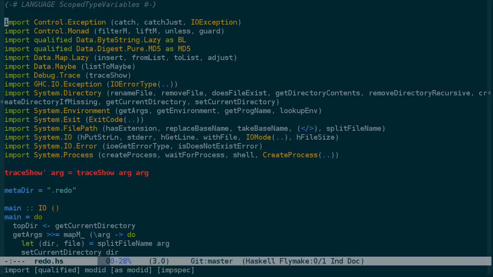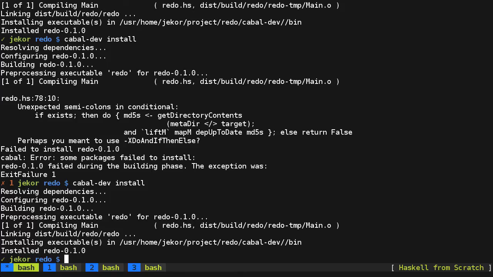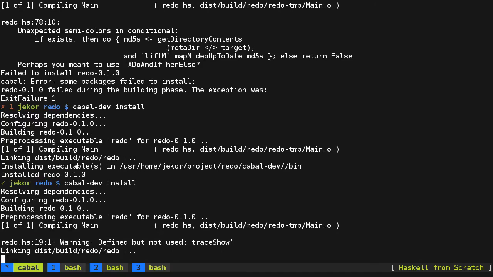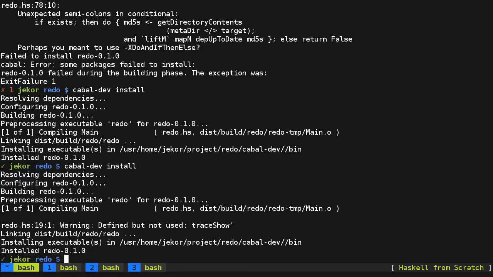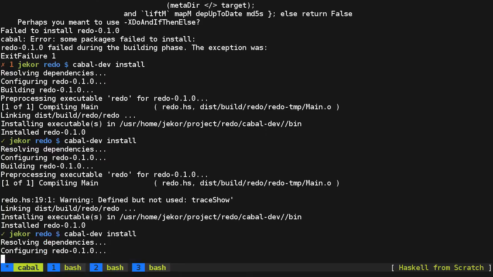Now we are running FlyMake, but we should go ahead and enable some GHC options here to turn on warn all, and from earlier we said don't warn missing signatures. That was from the episode where we introduced FlyMake. So now let's make sure that we do have this warning about a defined but not used trace shown. We'll leave that in for now. Actually, let's just comment it out while we're at it. Don't need this, and don't need this. So now we should have a clean build.